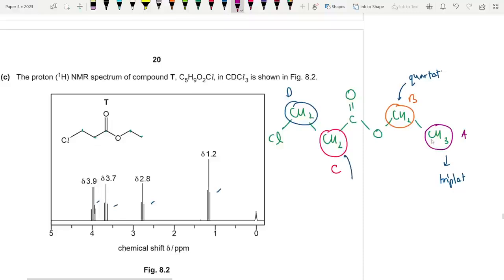What about C? C should honestly be a triplet because it is next to a carbon with 2 hydrogen atoms, and D should also be a triplet. Sorry about the color coding. Wait, let me fix this. D should be a triplet because it is next to CH2, the pink one, which has two hydrogen atoms.